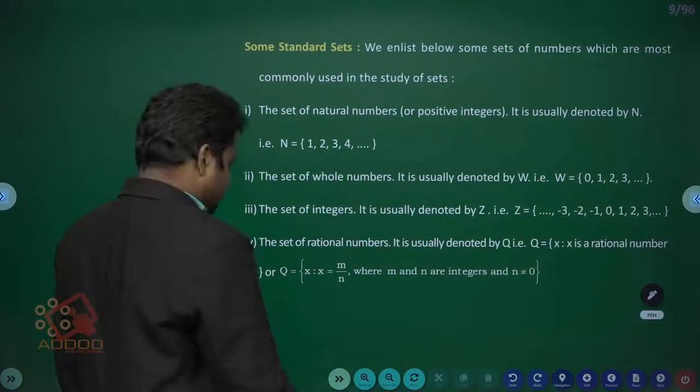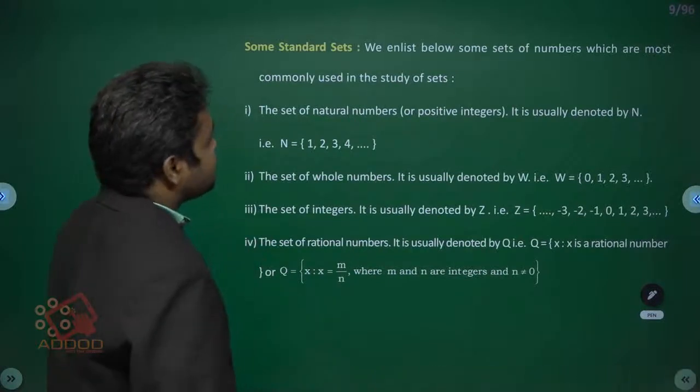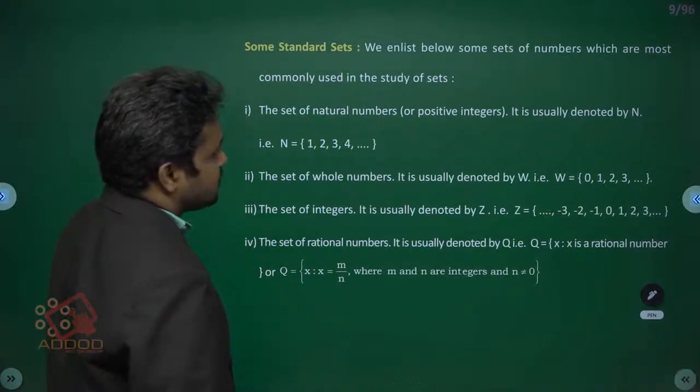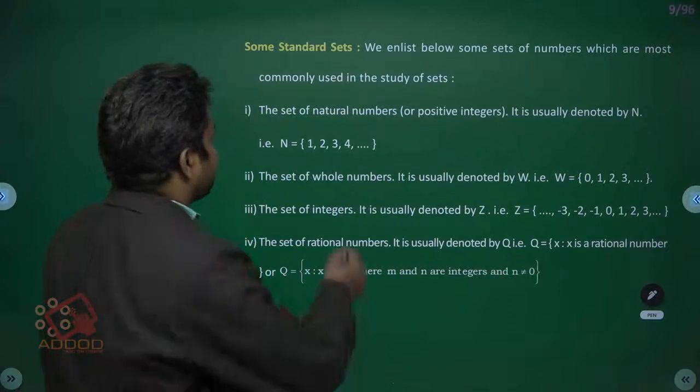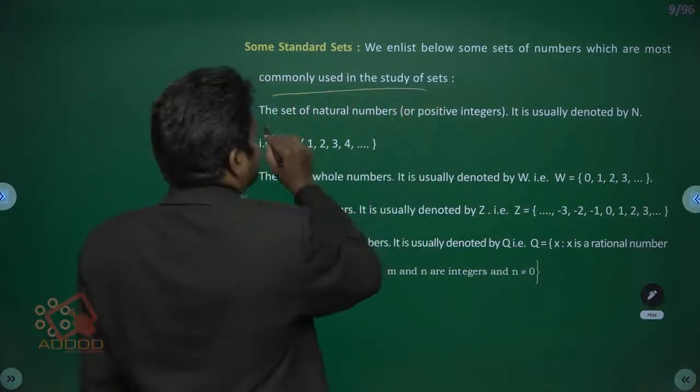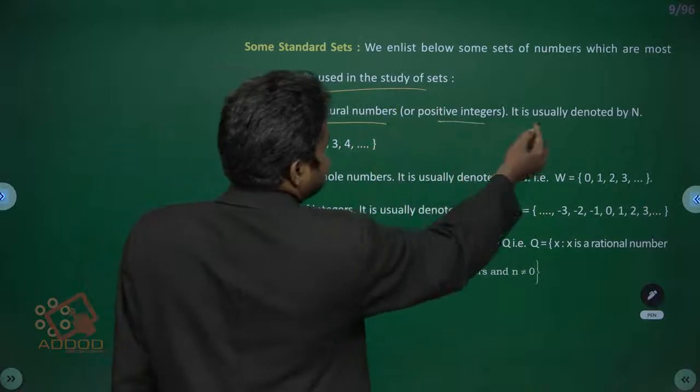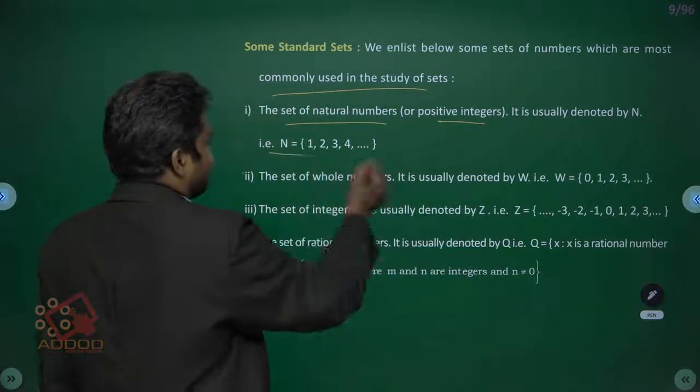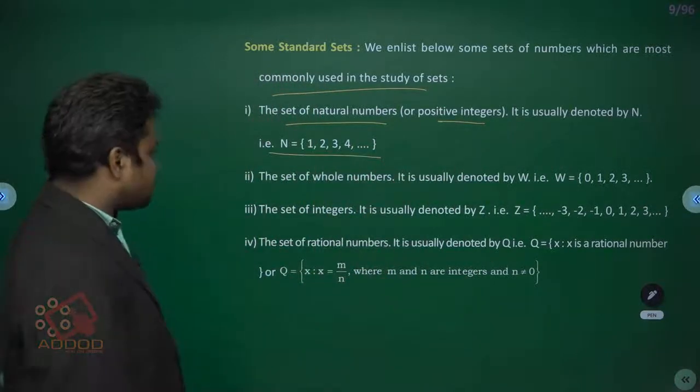Next one, some standard sets. We enlist below some sets of numbers which are most commonly used in the study of sets. First one, the set of natural numbers, or positive integers. It is usually denoted by N. N is equal to the set of 1, 2, 3, 4, and so on.